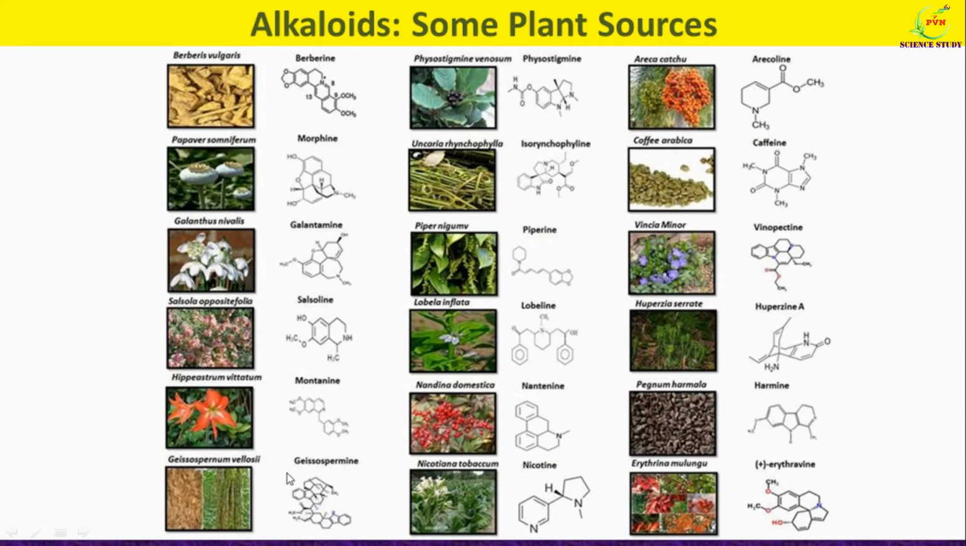Gyoscyamine is produced from the plant Hyoscyamus niger. Then another alkaloid is physostigmine, produced from the plant Physostigma venenosum. As well as the other plants, here you can see Aconitum, Piper, Lobelia, Nandina, Nicotiana, Erythrina, Peganum, Huperzia, Vinca, coffee plant, as well as Areca catechu.